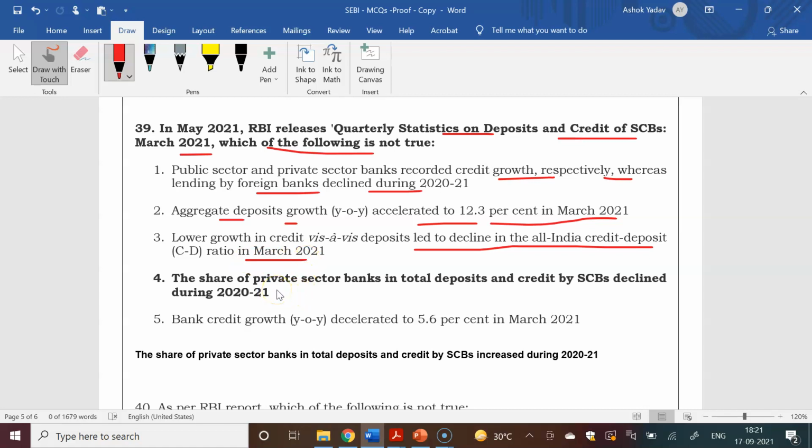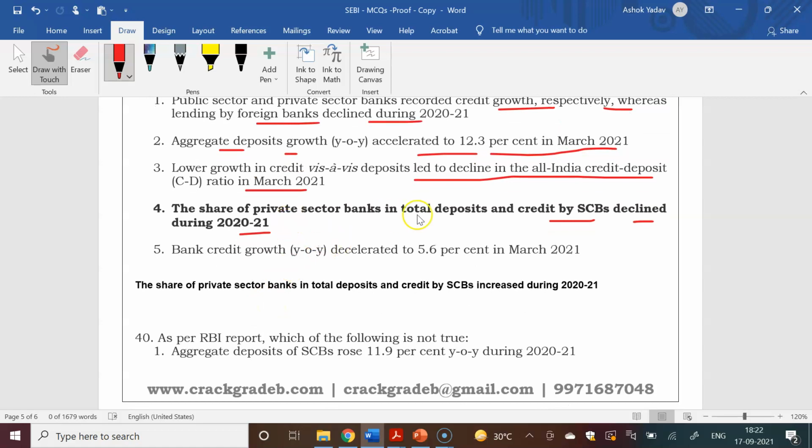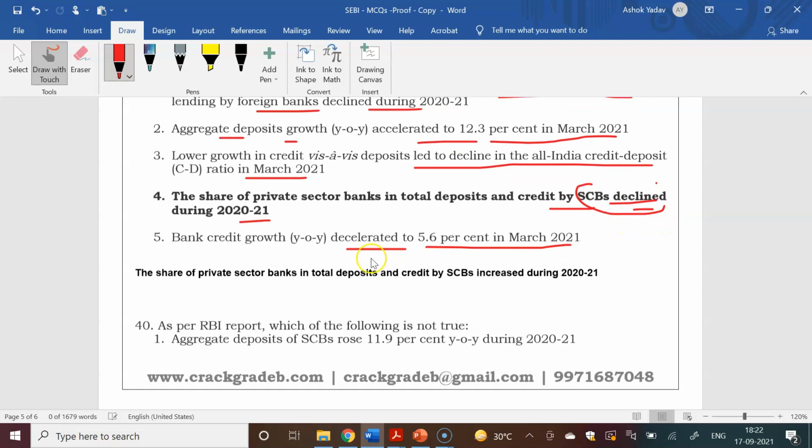Share of private sector banks in total deposits and credit by scheduled commercial banks declined during 2020-21. This is not true. It was increased. Bank credit growth decelerated to 5.6% in March 2021. This was also true. So this is the only wrong option.